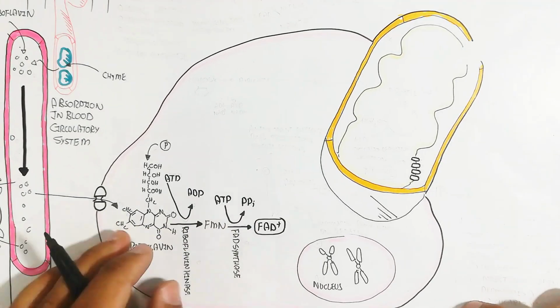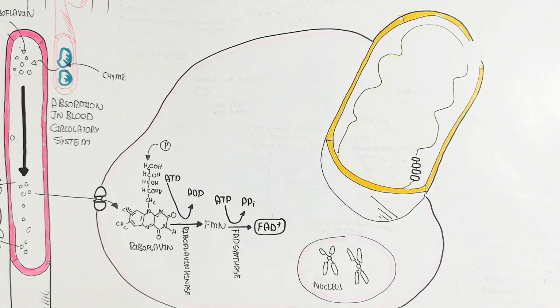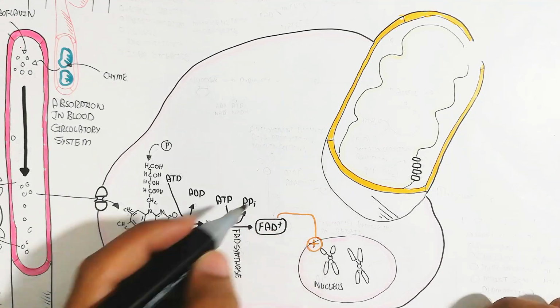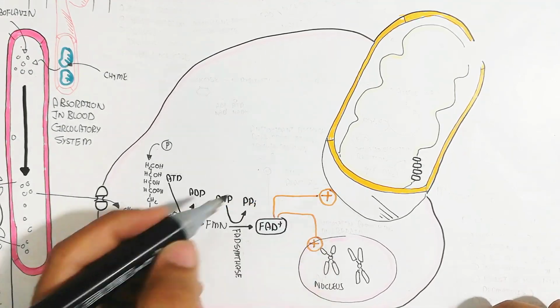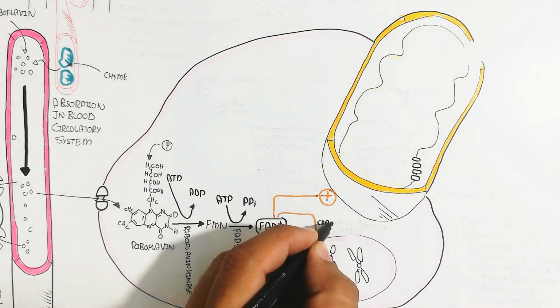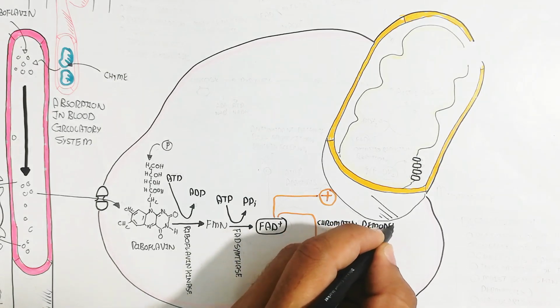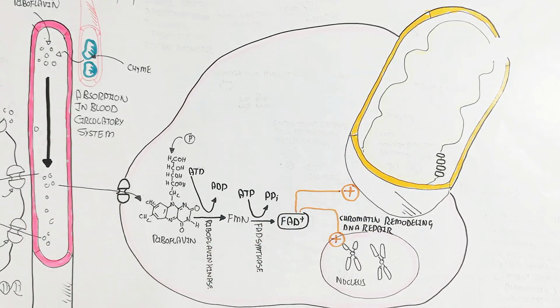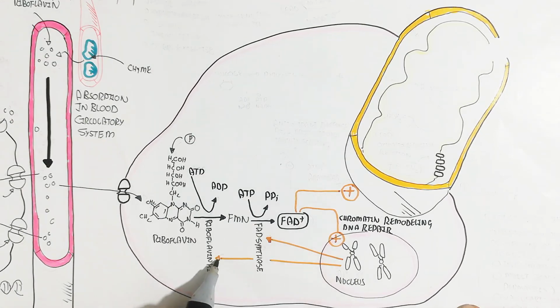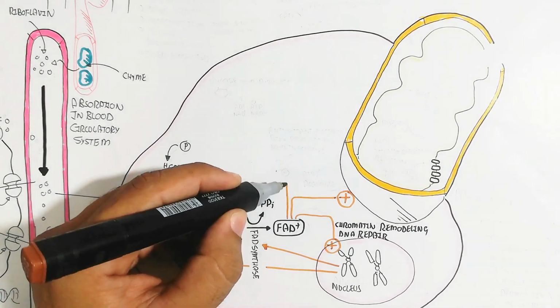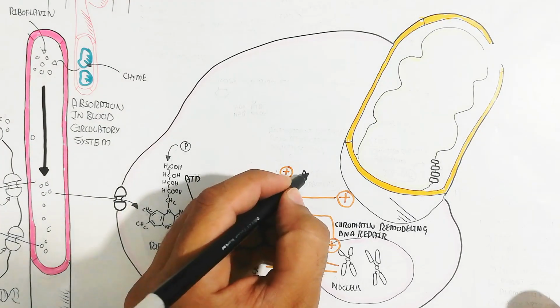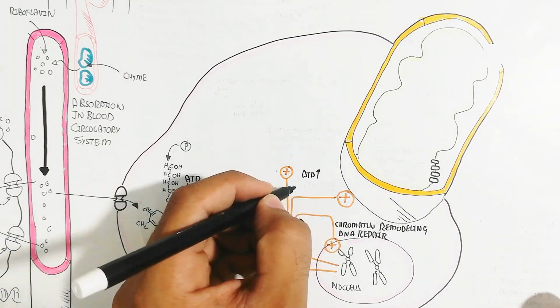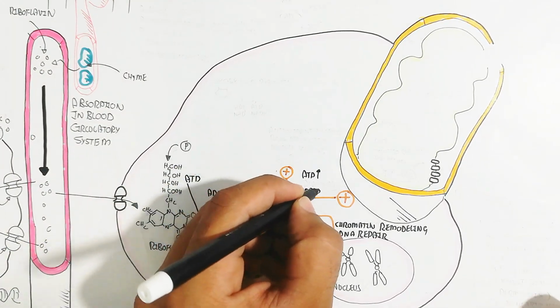Then the FAD synthase enzyme, using ATP and releasing pyrophosphate, forms FAD plus. It is used in the mitochondria, as well as DNA repair, chromatin remodeling, antioxidant defense, reactive oxygen species production, protein folding, and reactive oxygen species defense.